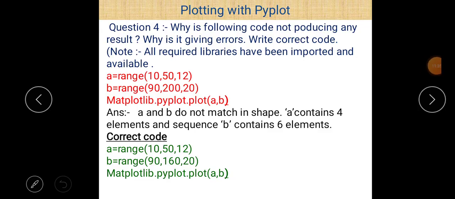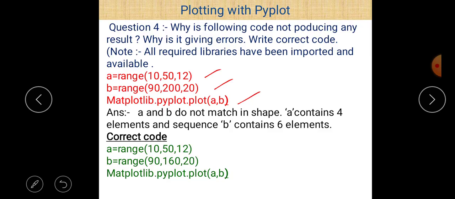And the question is asked, why is the following code not producing any result? We can see here A = range(10, 50, 12), and B = range(90, 120), and then matplotlib.pyplot.plot(A, B).